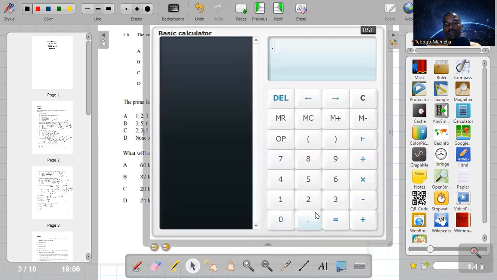Zero, 4. Okay. 0, 4 times 20. That is what we are trying to solve there. It's 8. It's 8. So, okay, it's 8.